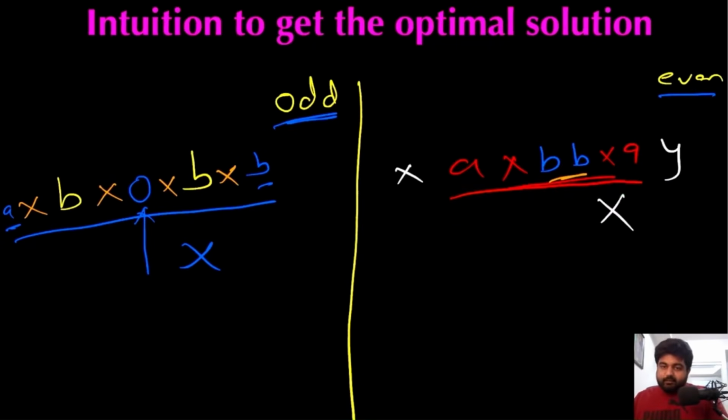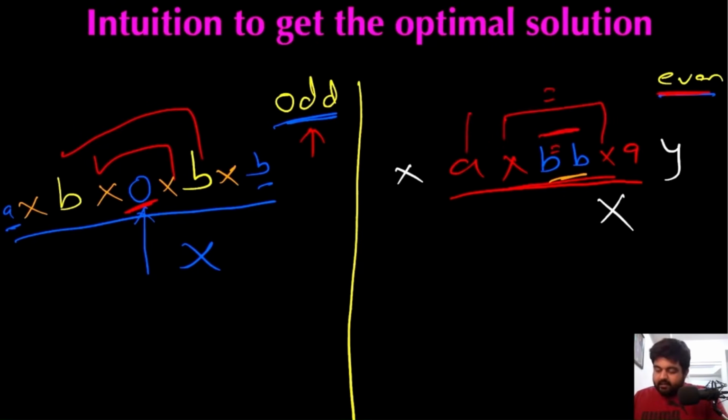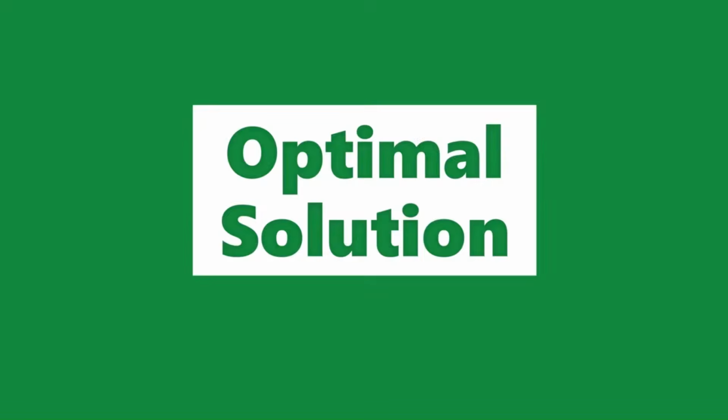So that is the important property: in case of odd length, we have a middle character of the palindrome that is a single character, and all the other characters have the same value. In case of the even length palindrome, we have two characters that are the same, and then all the other characters are also the same, and a smaller palindrome is forming a larger palindrome. Let's see how we can use this property to find an optimal solution.